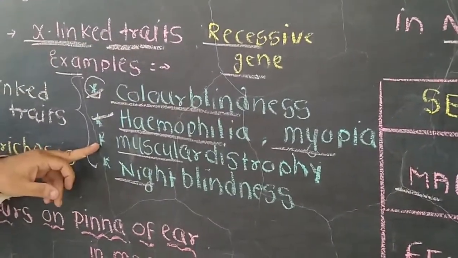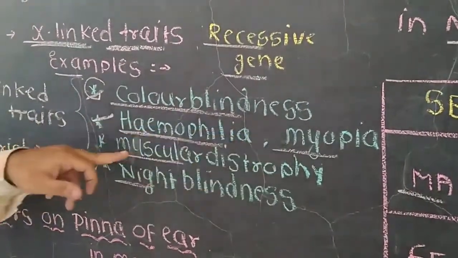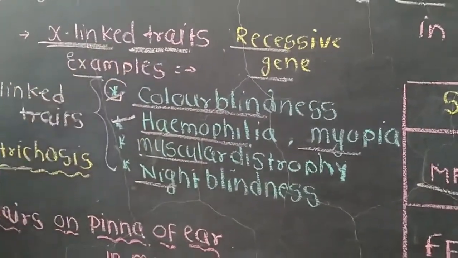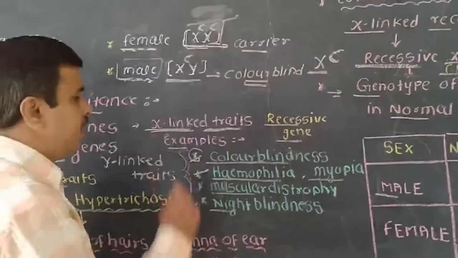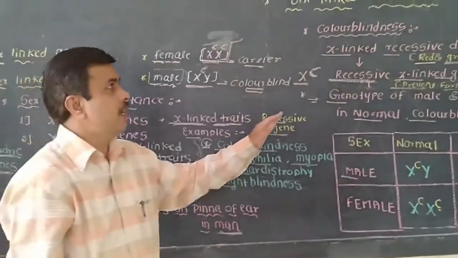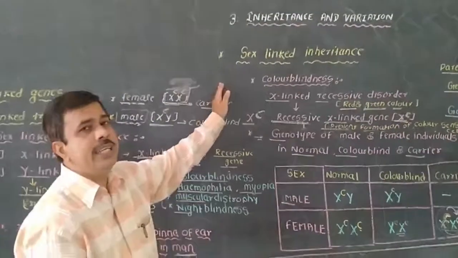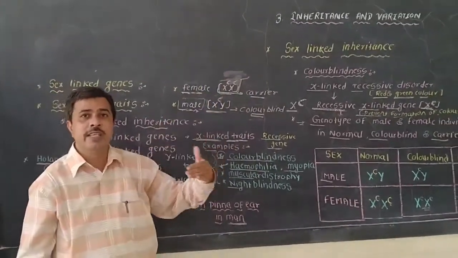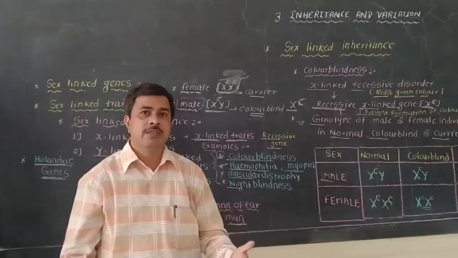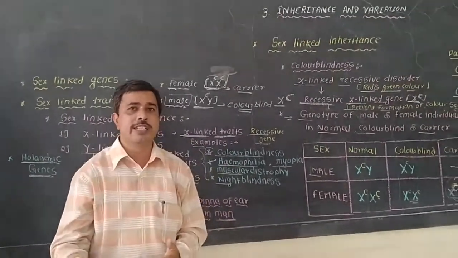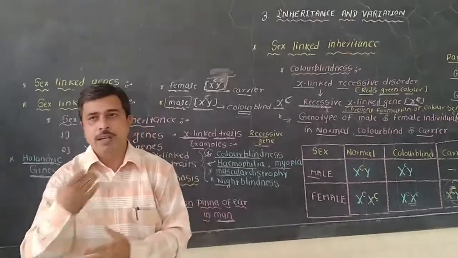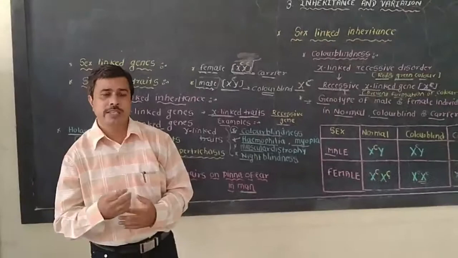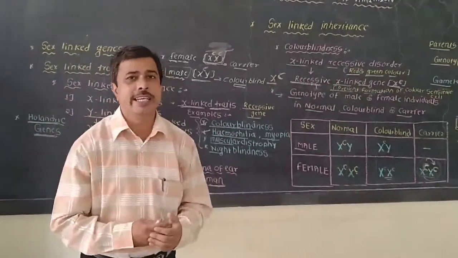Then other disorders, such as myopia, muscular dystrophy and night blindness, all have the same characteristics. Okay, so this was about sex-linked inheritance. Sex-linked inheritance means the transmission of sex-linked traits from one generation to another generation, from the father to their offspring.